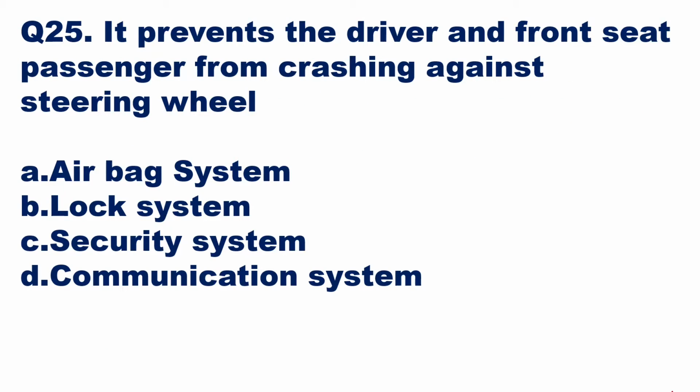Then we'll go to the next question, question number 25. It prevents the driver and the front seat passenger from crashing against a steering wheel whenever there is an accident. Okay, so this is something called as airbag system. Airbag system is one which will inflate, it will blow a balloon, and the blown balloon will come in between the driver or the front passenger and the dashboard or the steering wheel. So in this case airbag system is one which prevents the driver and the front seat passenger from crashing against the steering wheel. So option A will be the right answer, airbag system.